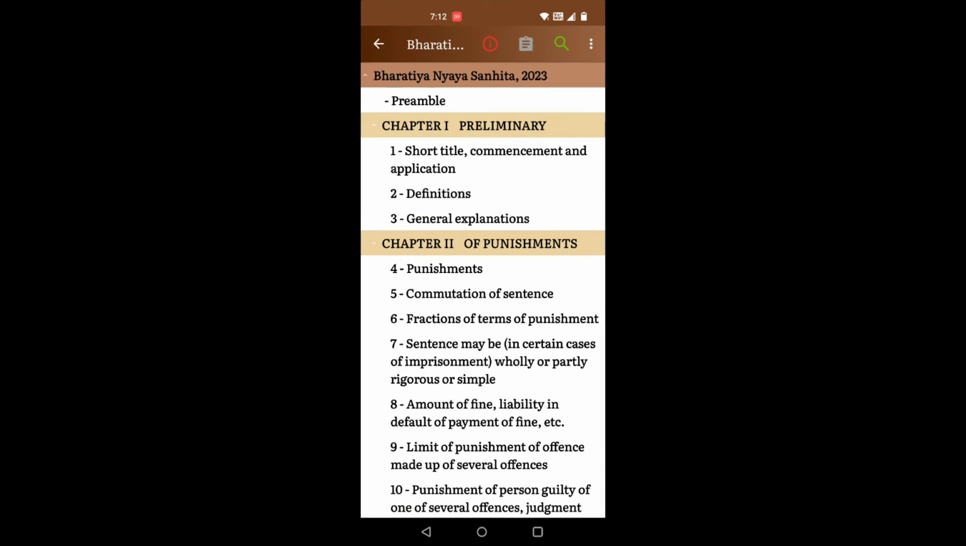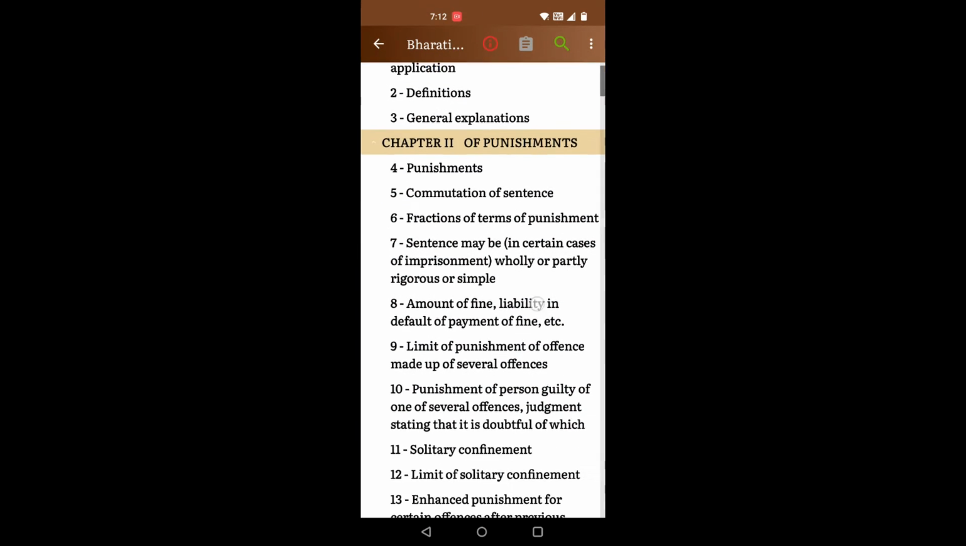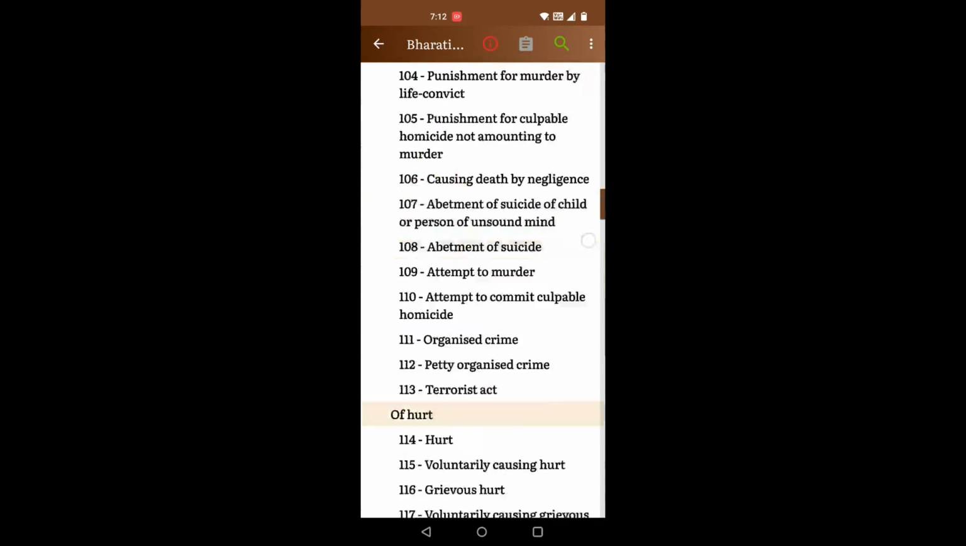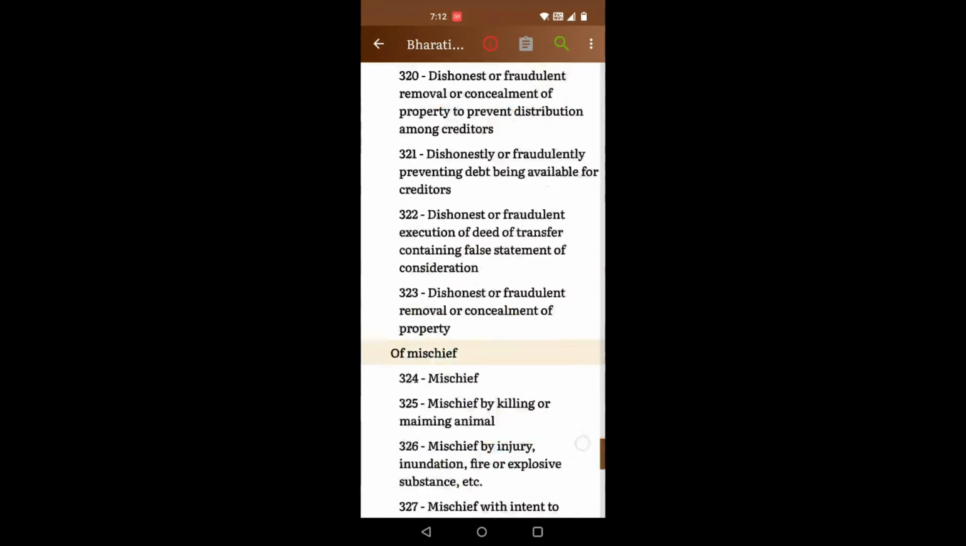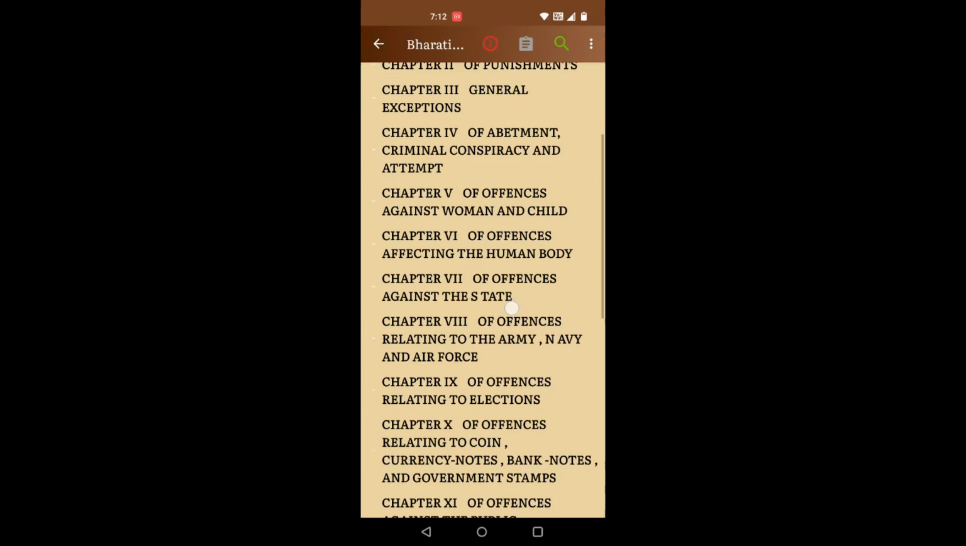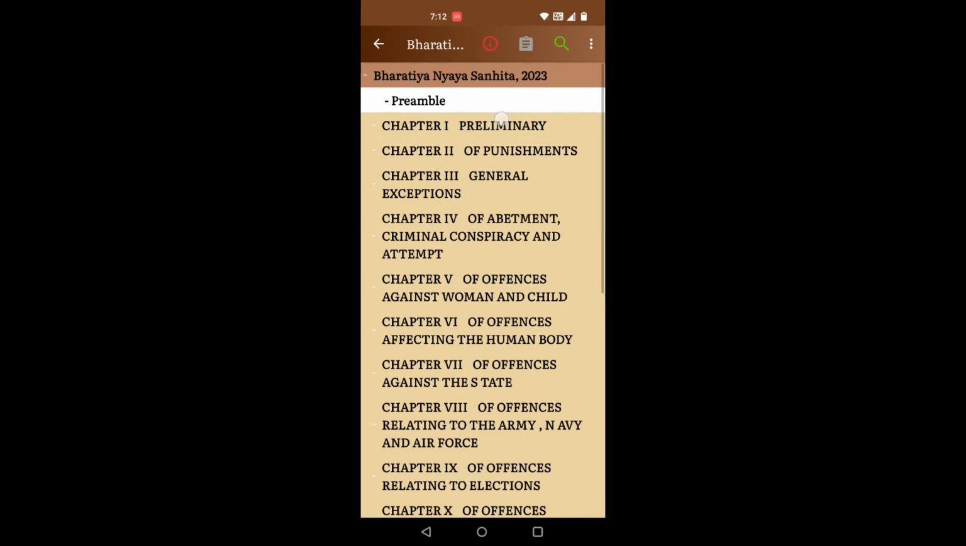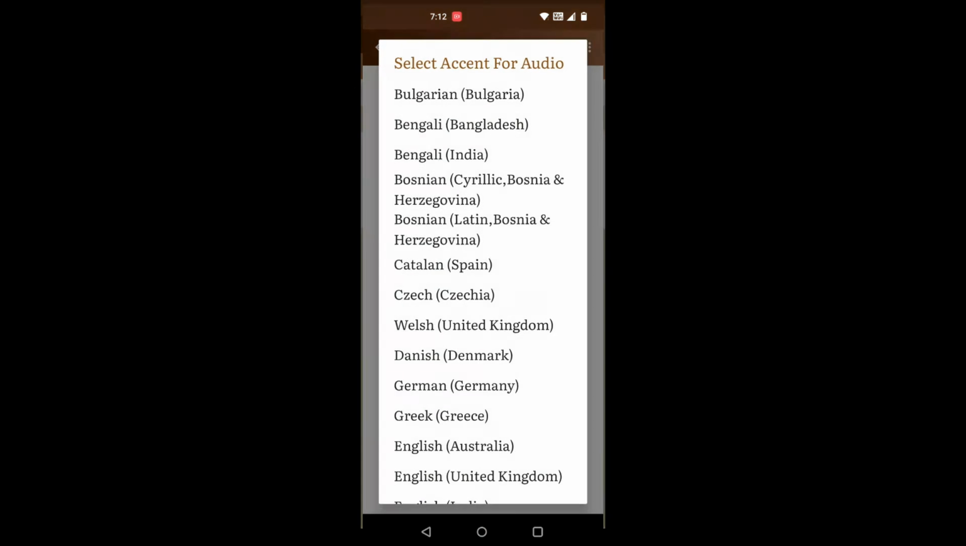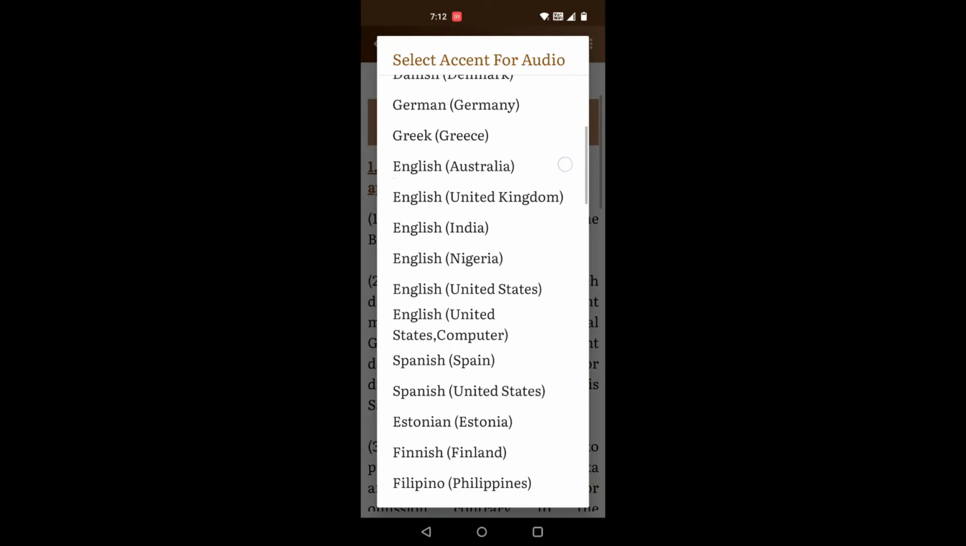So now you can see here all the sections in one single go. You can minimize the tree, maximize the tree, click on a specific chapter or a section that you are looking for. Let's open short title and you can select accent. Let's select English India and you can click on play.